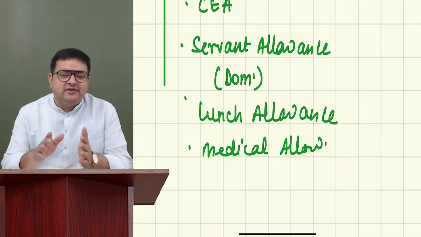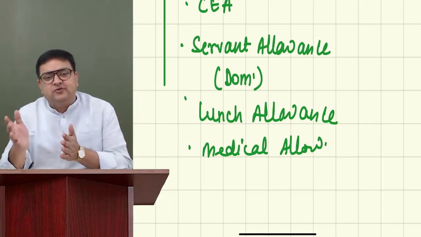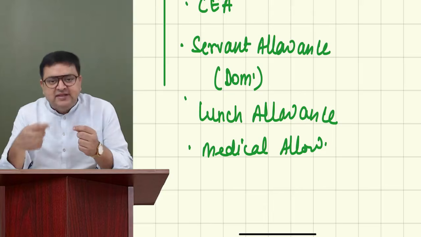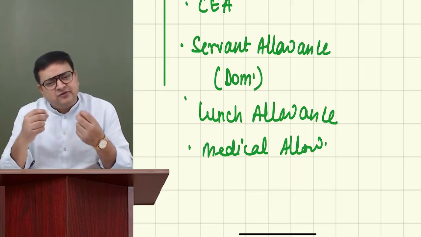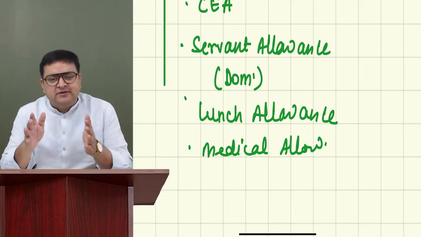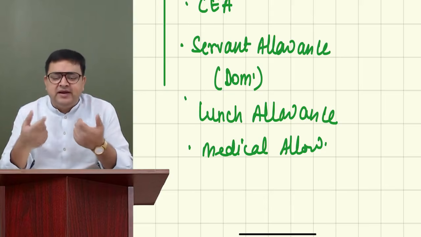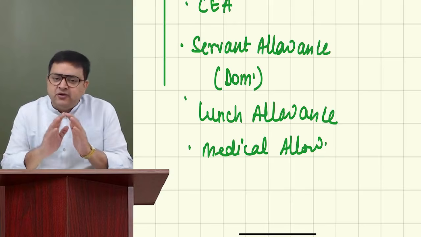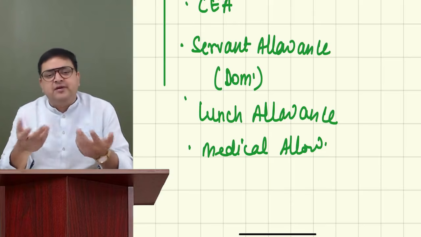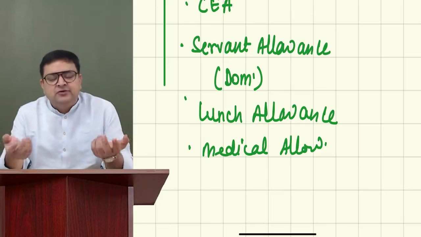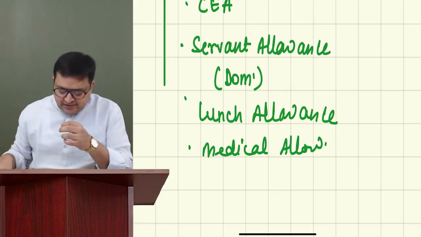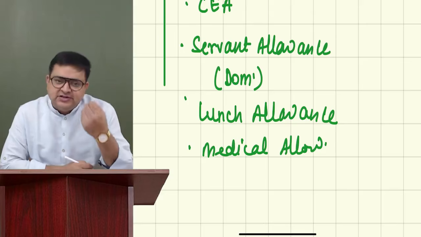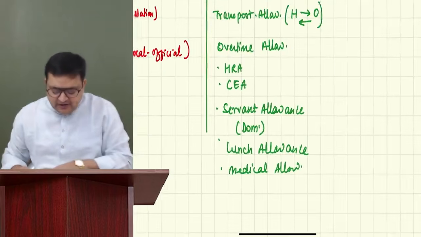These allowances are always fully taxable. So please understand there is a difference between perquisites and allowances. A perquisite is something which you actually take and you are availing that facility. Allowances are part of salary only, every month. They are given for a purpose, but see, if it is a medical allowance, the name will suggest that it is for medical treatment. But it is not necessary that you will be spending for medical only. If every month we are getting it, and the person is healthy, why would you spend on medical purposes? Right? You are getting a lunch allowance. It doesn't matter whether you are taking lunch or not. It's a lunch allowance.